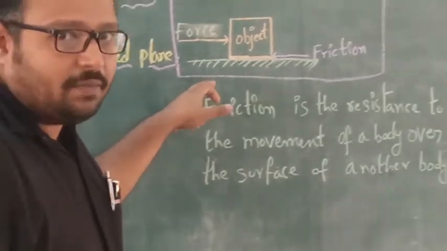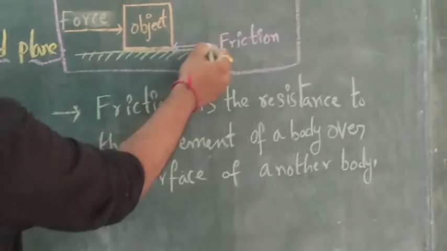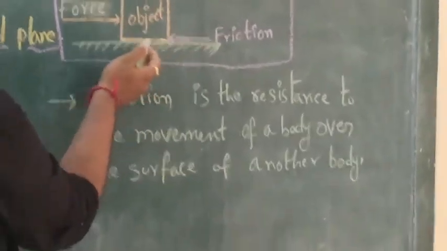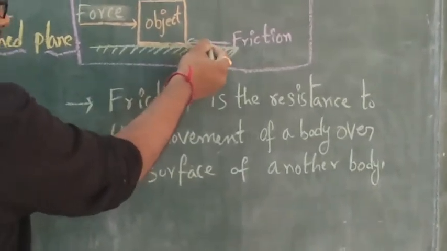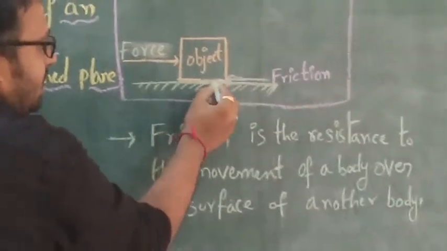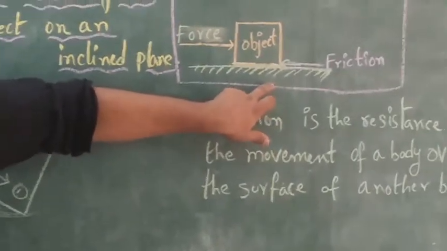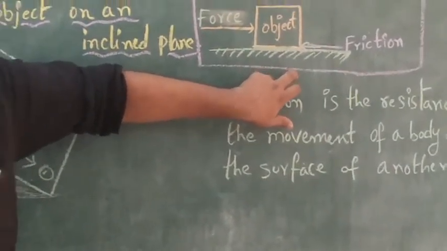Once observe this diagram. If we apply force on the object, the friction will act between the two surfaces where the body is in contact with the ground. Where the body is in contact with the ground, there the friction will develop. The friction resists the motion.